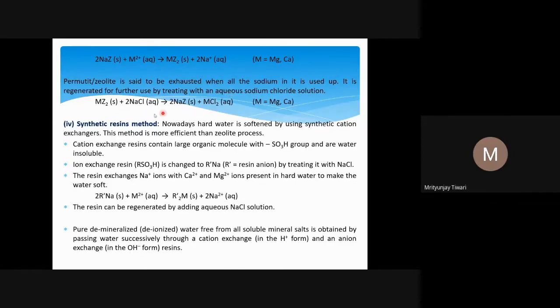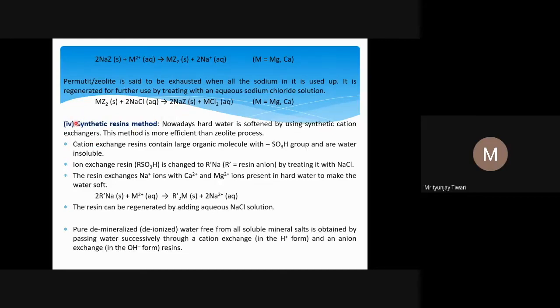To regenerate, people treat it with NaCl. A very high concentration of NaCl is there, so Na+ ion is there. Even though it doesn't form a very stable bond with aluminum silicate, since its concentration is more, it can remove the Mg2+ or Ca2+ ions of magnesium or calcium. So we regenerate this zeolite, and we can again use it to remove hardness of the water.